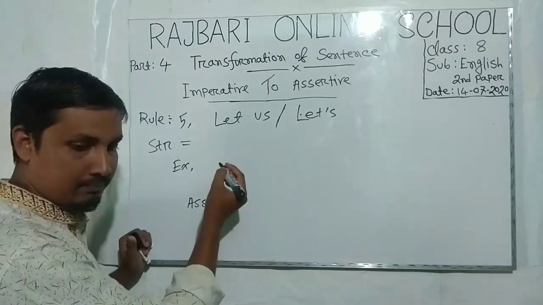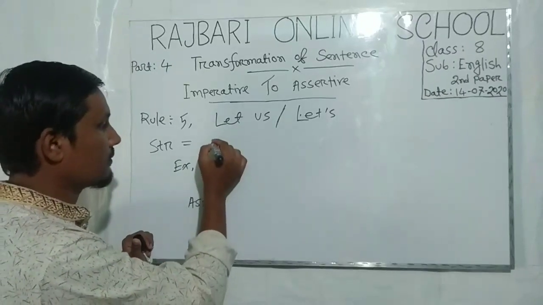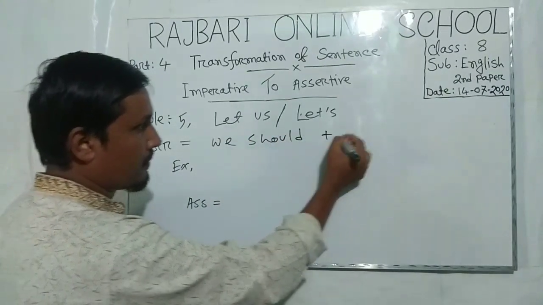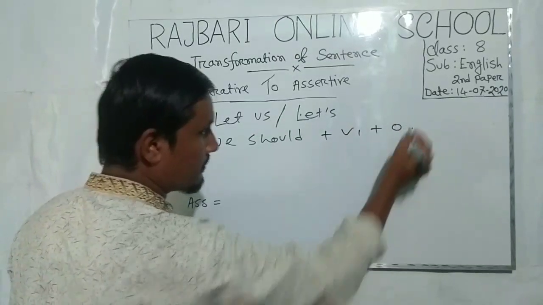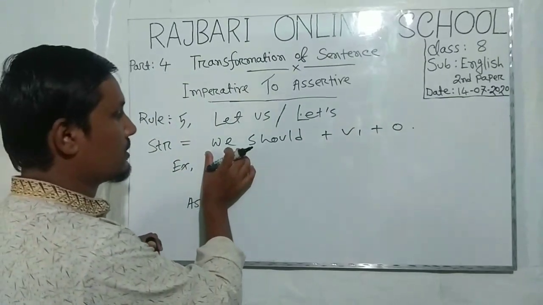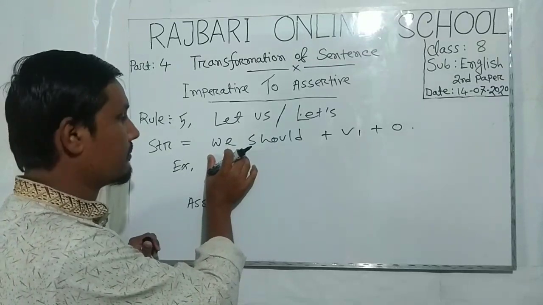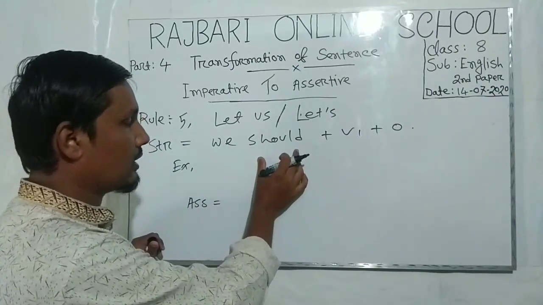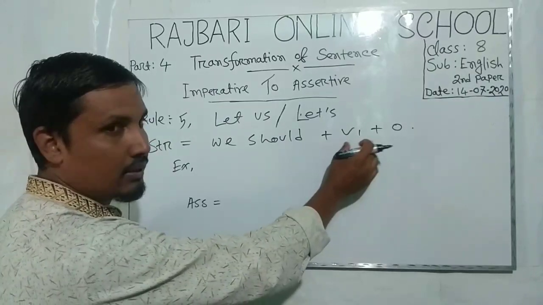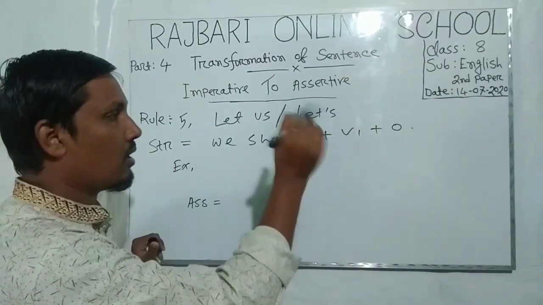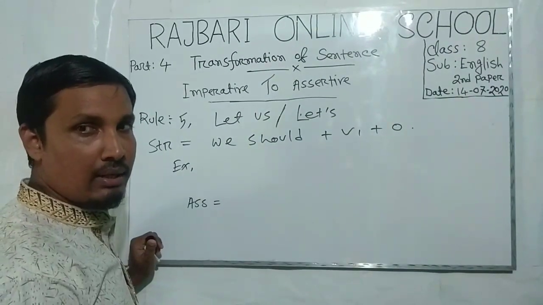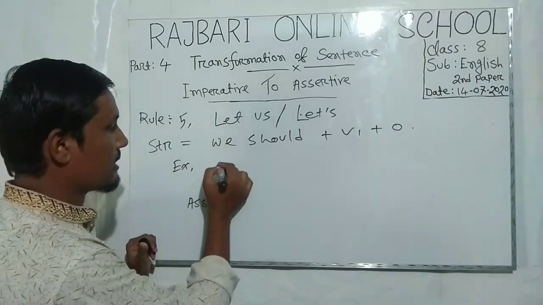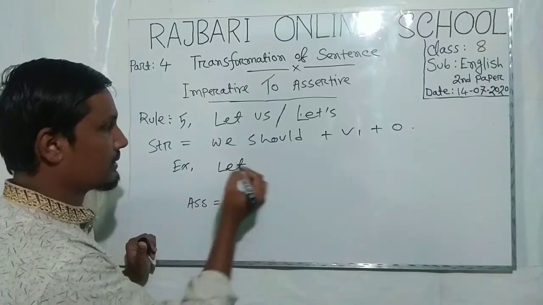Subject must become we, auxiliary verb shall, should, and verb 1 plus object. Okay, my dear student, now let's understand the sentence with an example.